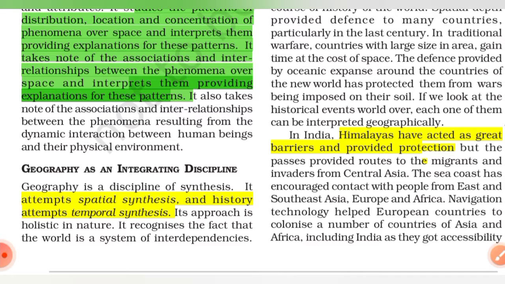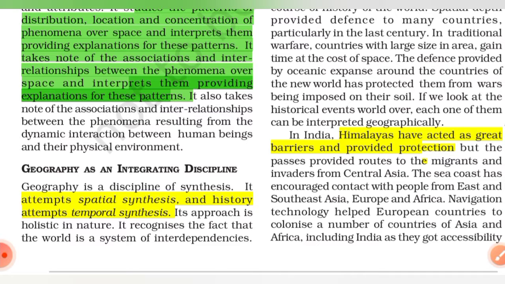If we look at historical events the world over, each one of them can be interpreted geographically. It discusses the importance of soil and space in case of wars.